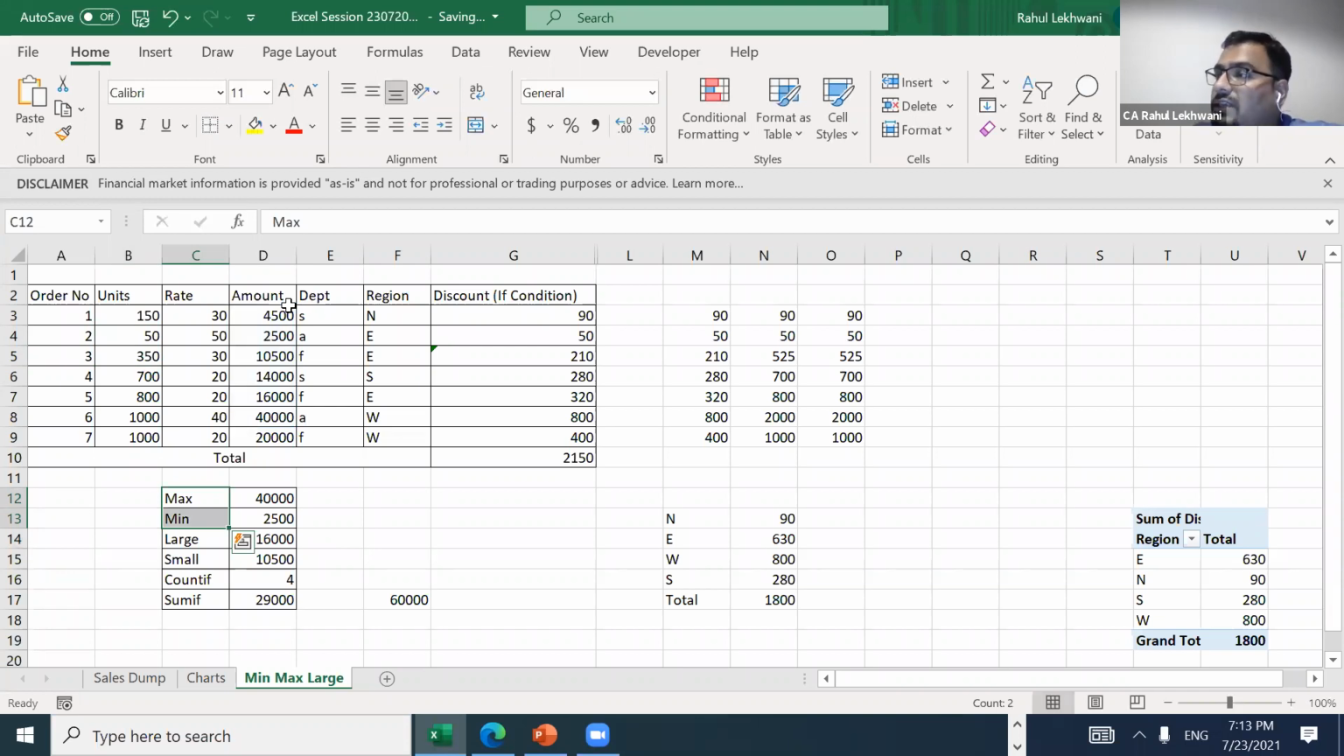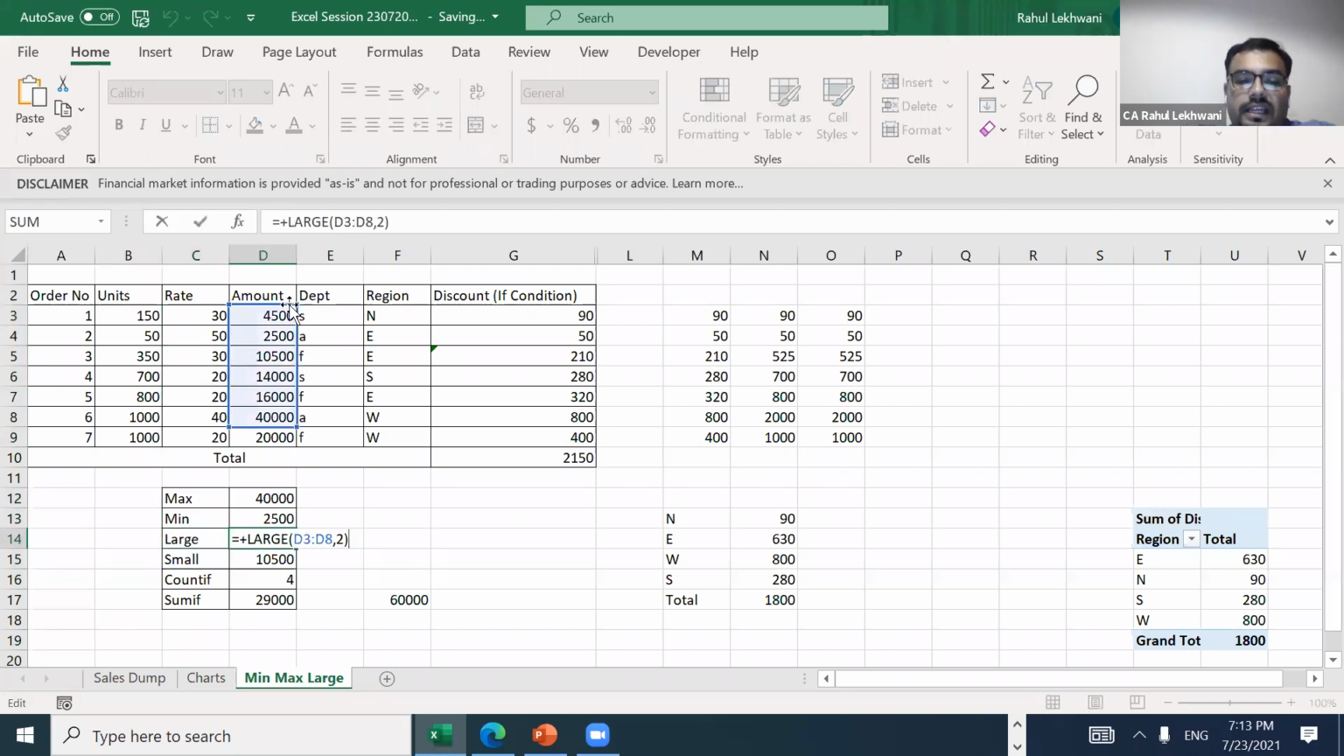Why are we using LARGE and SMALL? Because through MAX and MIN, I can get the maximum value and the minimum value, but I cannot get the second highest or second lowest value. So in that case, I'll use LARGE. Again, same formula: LARGE, you put the range and then a comma and the second largest.